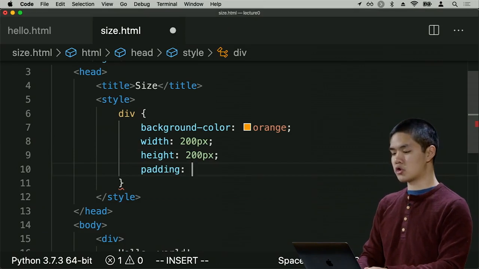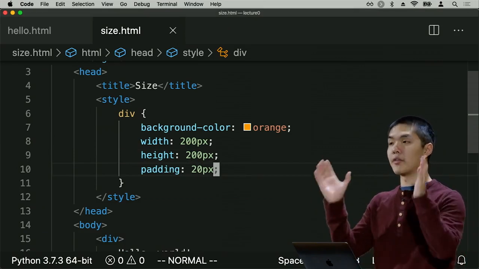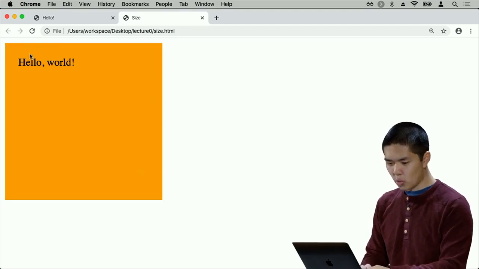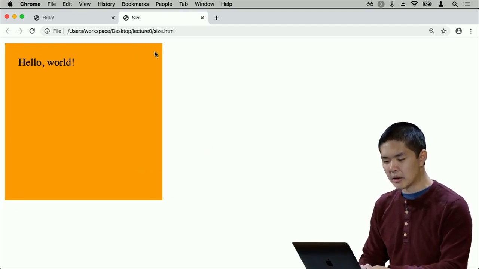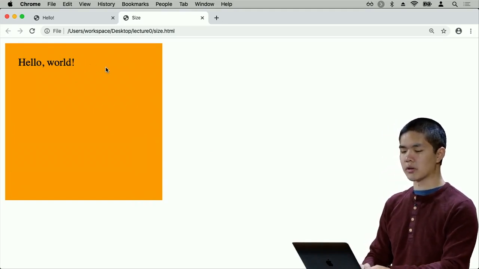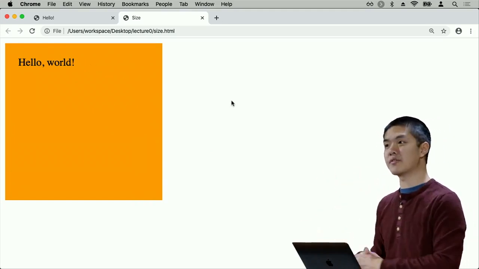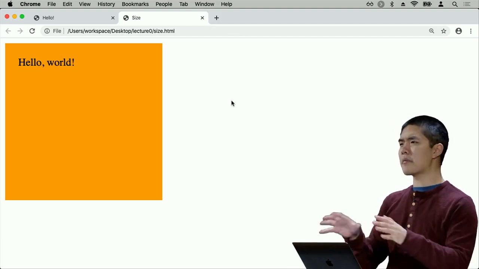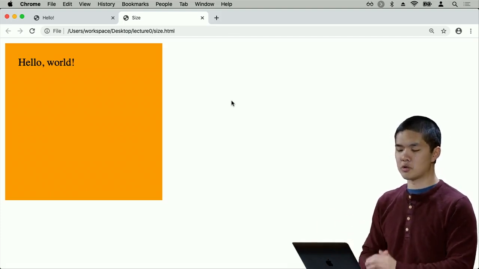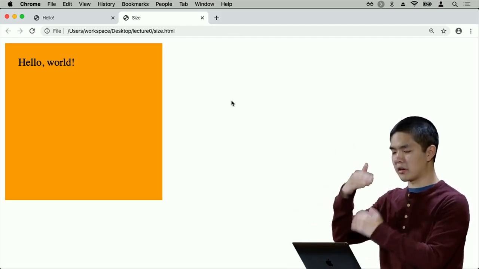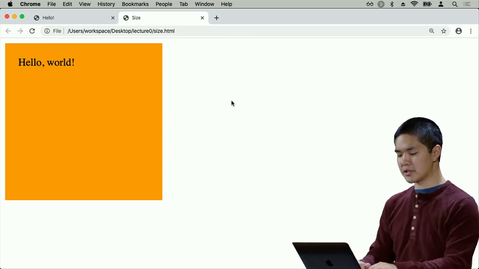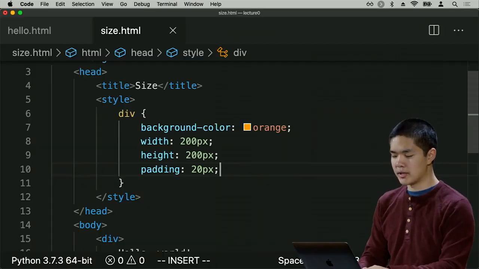Say maybe I want 20 pixels worth of padding on the inside of the element, such that now when I refresh the page, we see that we have some padding along the outside of the element, so that hello world now shows up not right up against the edge of the element, but inside a little bit as well. And if we have a particular HTML element that maybe is too close to the edge of the screen, maybe it's too close to the top of the screen, we can also add space around outside of the element by adding what we call margin to the element as well.